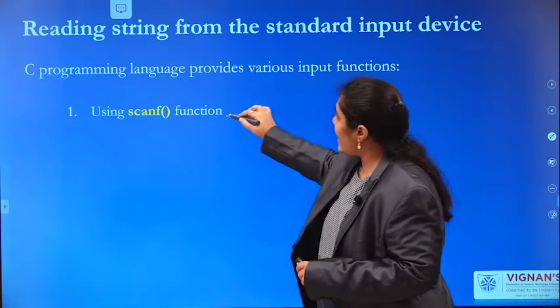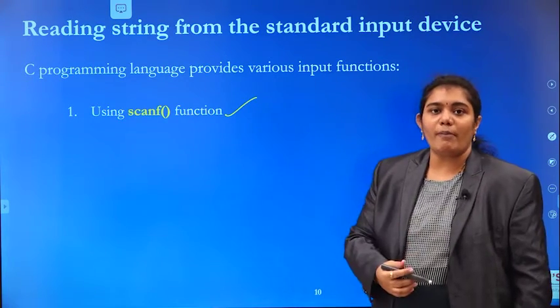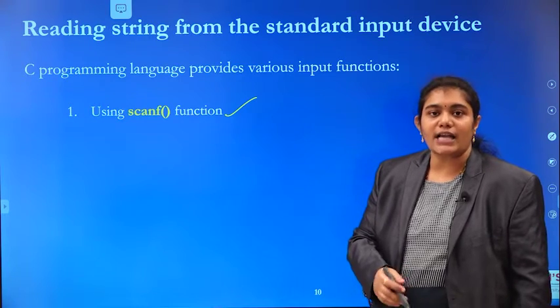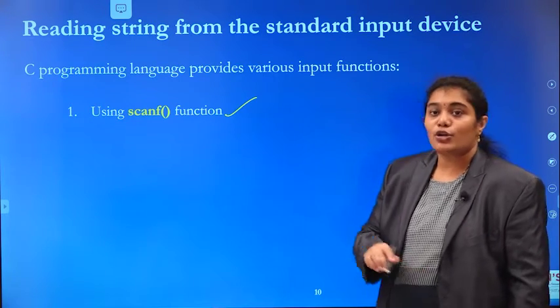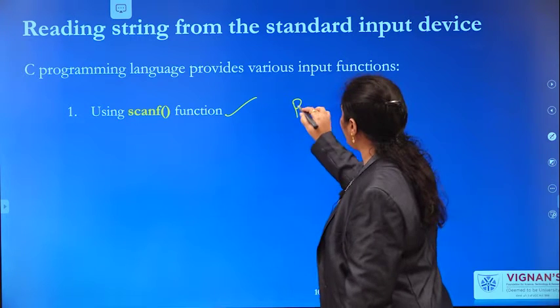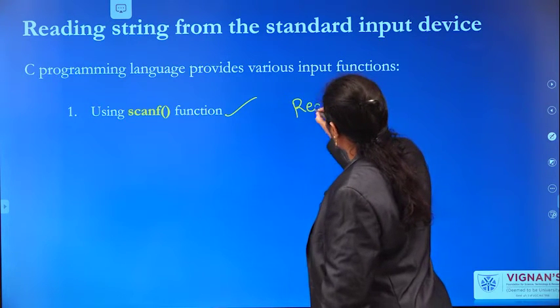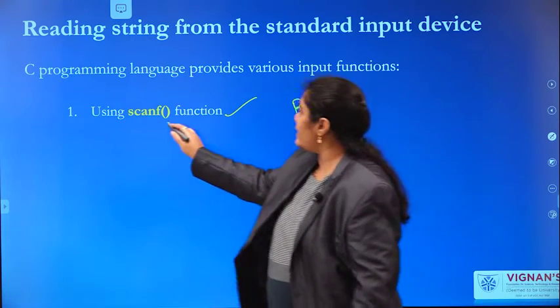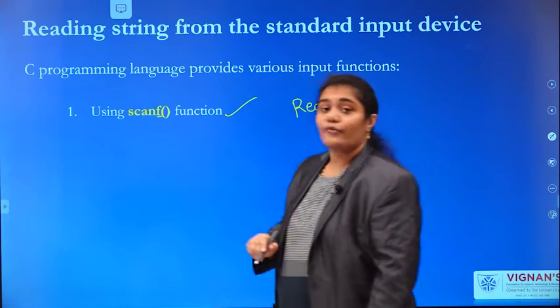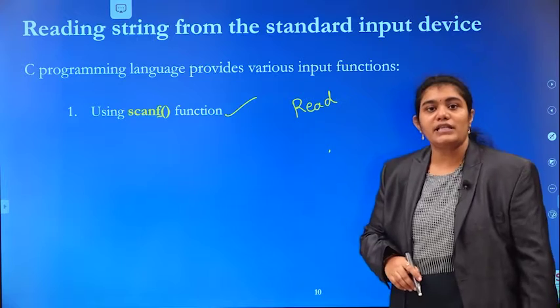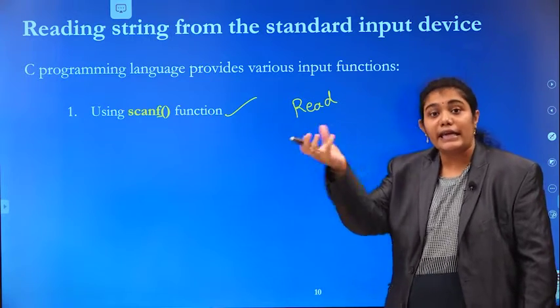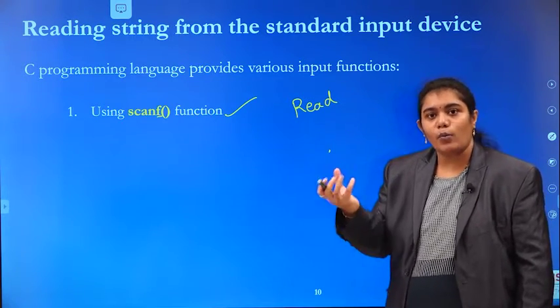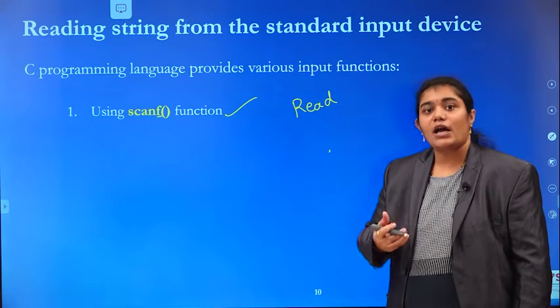First, the scanf function. You are all familiar with the scanf function. Scanf is used to read formatted data. Here F indicates format. Scan means reading. What type of data are you going to read?